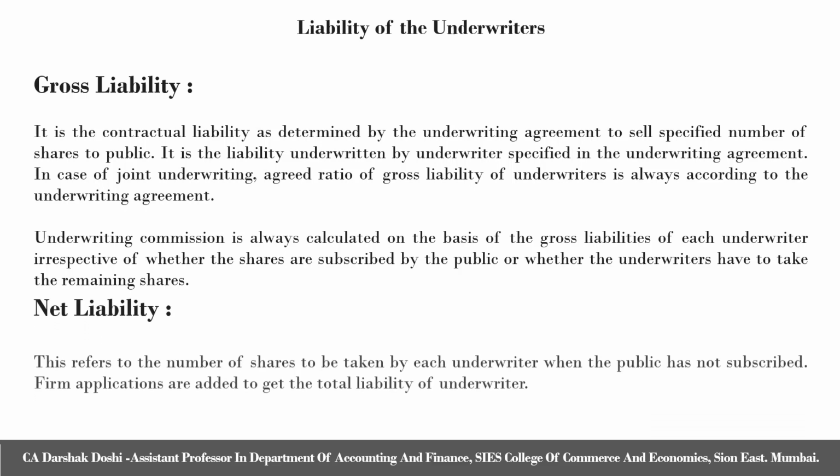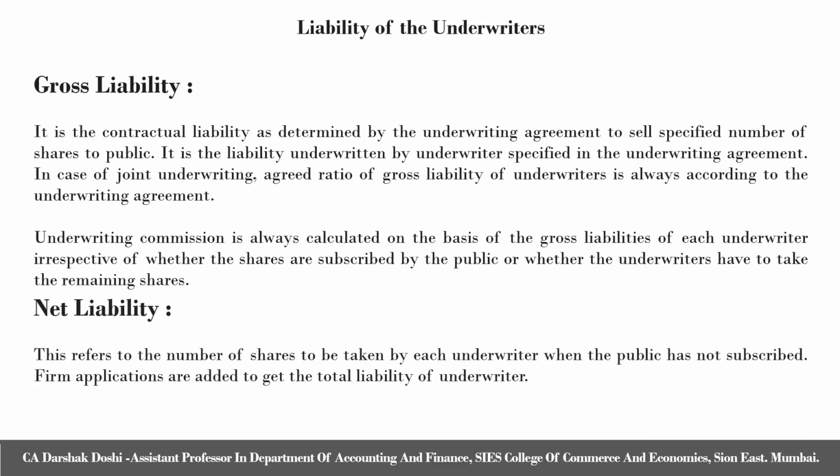Next, net liability. This refers to the number of shares to be taken by each underwriter when the public has not subscribed. Firm applications are added to get the total liability of the underwriter. Net liability is a simple concept which says that net liability is the liability which specifies the number of shares to be taken by the underwriter as the shares were not subscribed by the public.